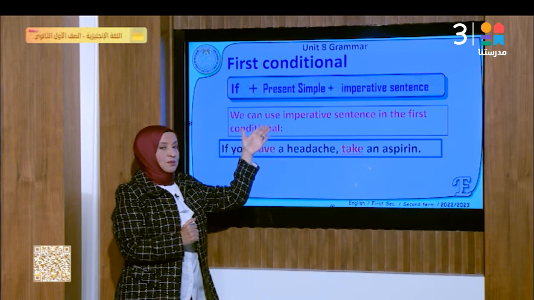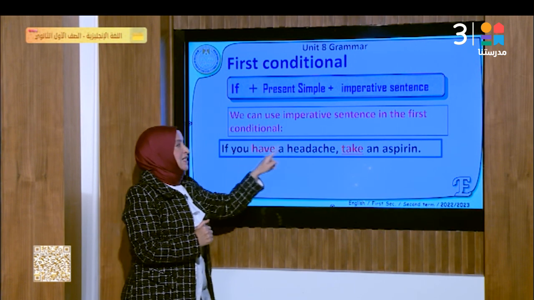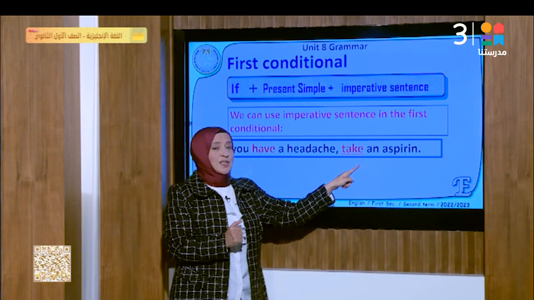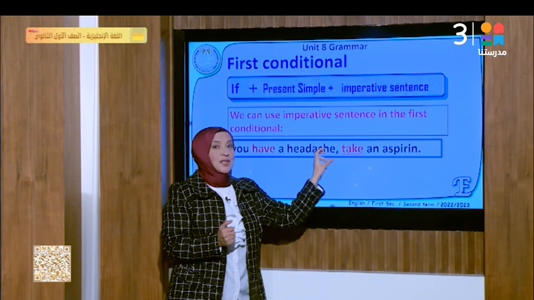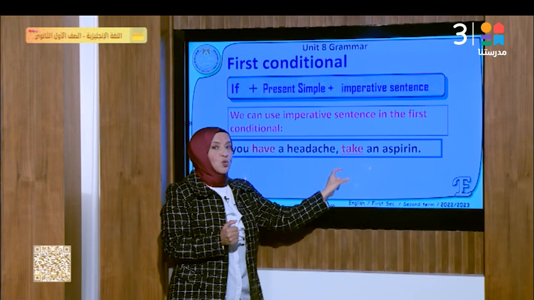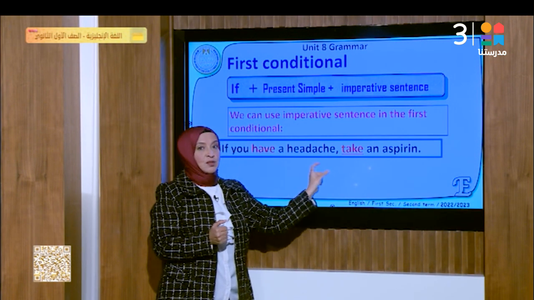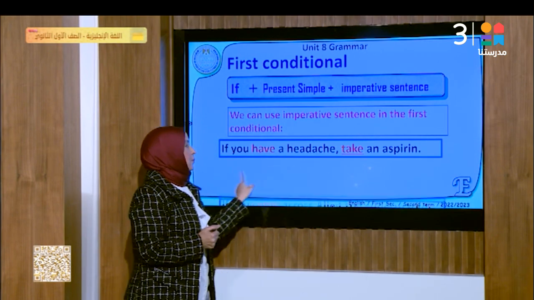So, if type 1. In the first sentence, we use the present simple. In the second sentence, we can use will, can, or may, and we can use the imperative. What's the imperative? It's an order. It's the verb form used to order someone to do something. Take an aspirin. This is an imperative sentence. Okay, if you have a headache, take an aspirin.